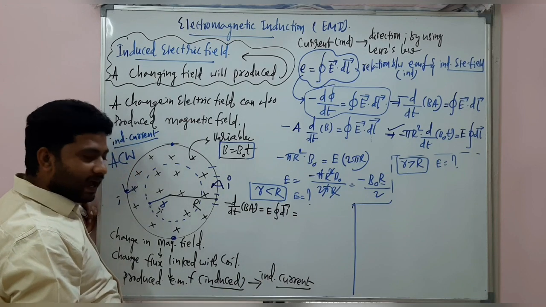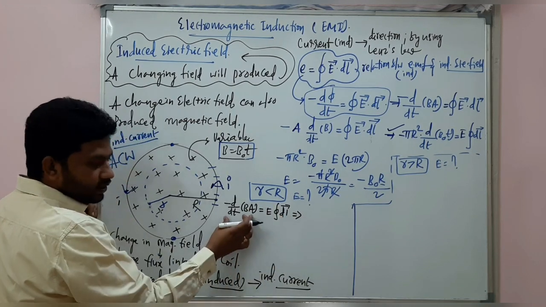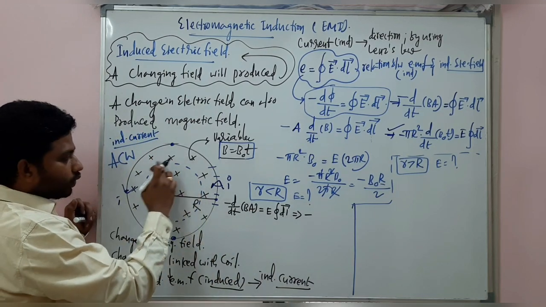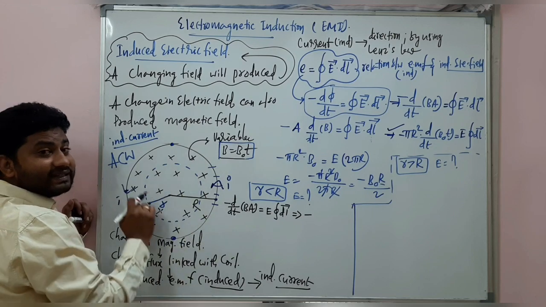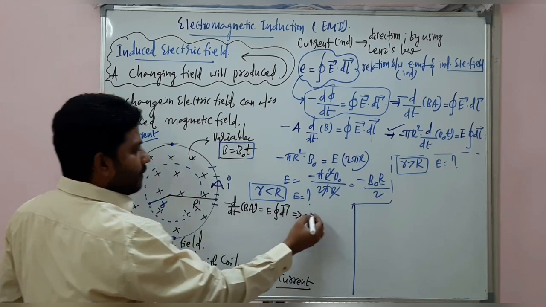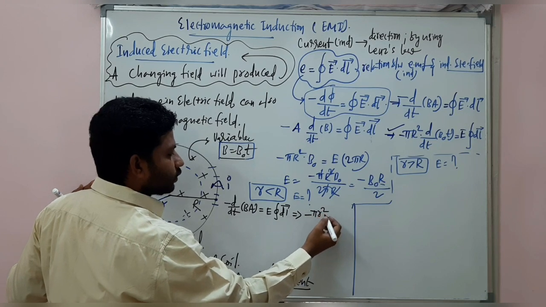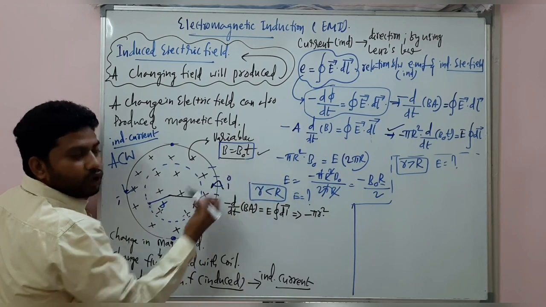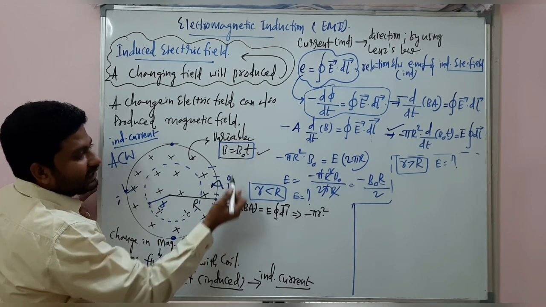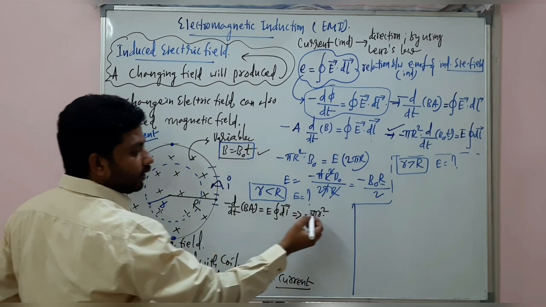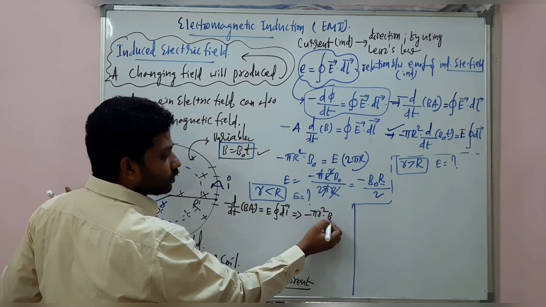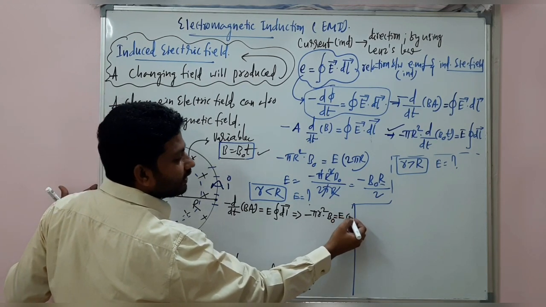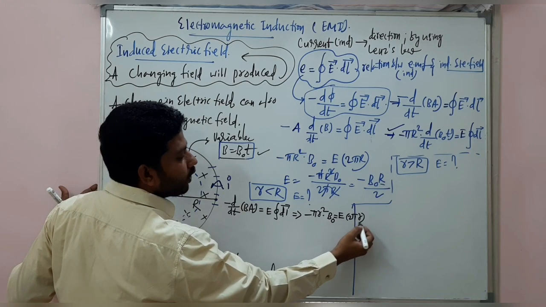So this can be written as minus A, where the area is the area of this considered circular ring. So minus pi small r square into minus dB by dt. Our B is B naught into T, so minus dB by dt is minus B naught. This minus is already written here. So B naught is equal to E into the integral of dl, which is 2 pi into small r.